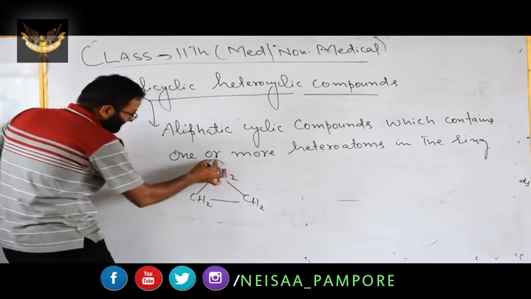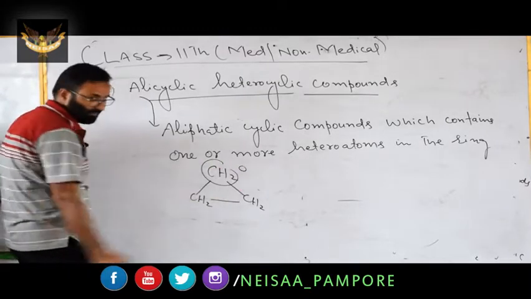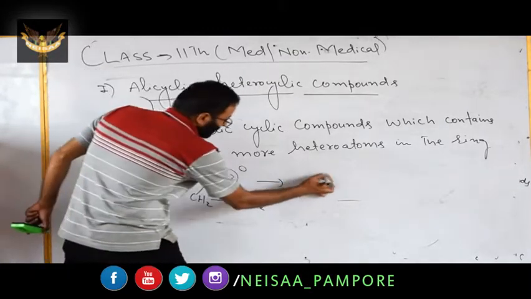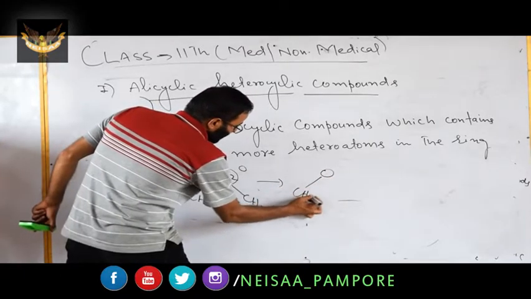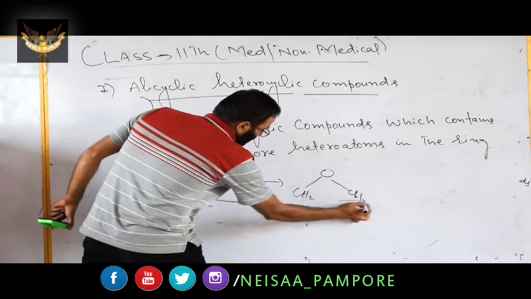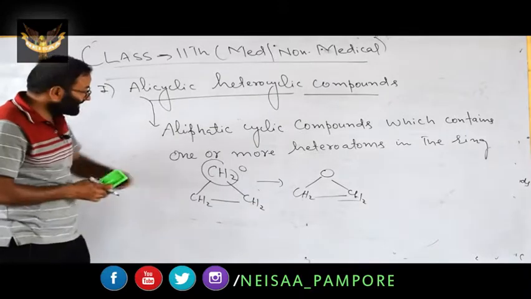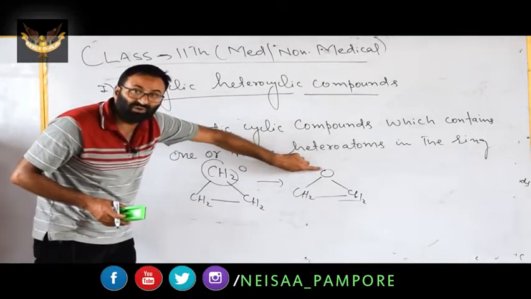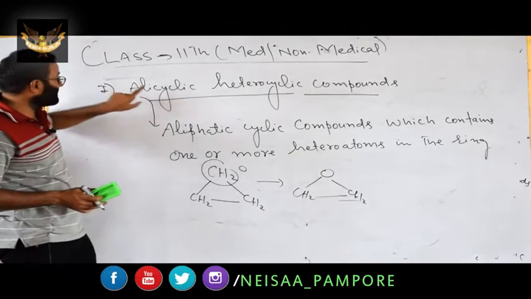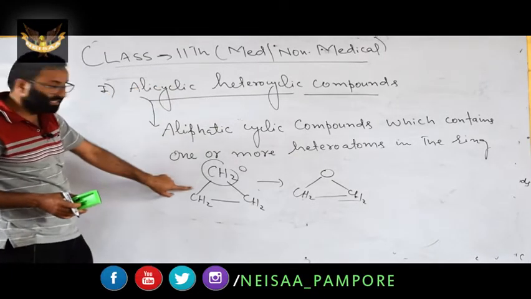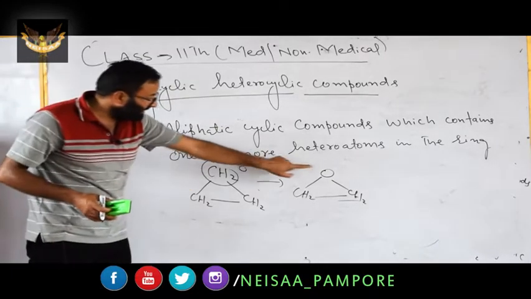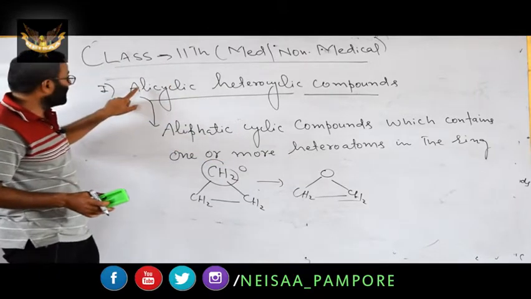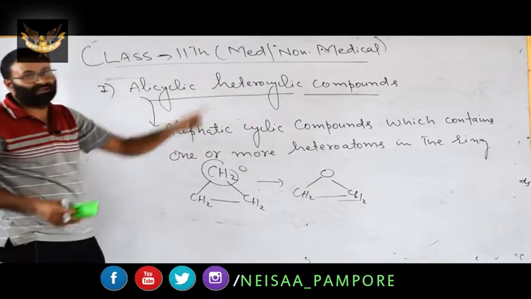If instead of CH2 you have O, what will it become? It is still alicyclic, but it contains a heteroatom, oxygen, in the ring. Now its name is alicyclic heterocyclic compound.